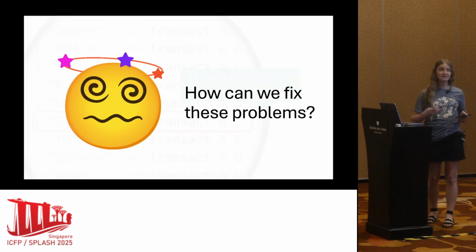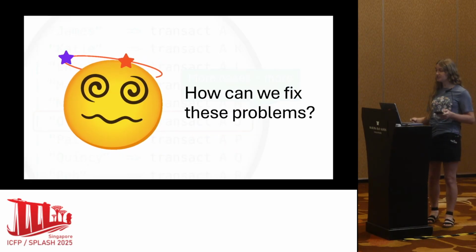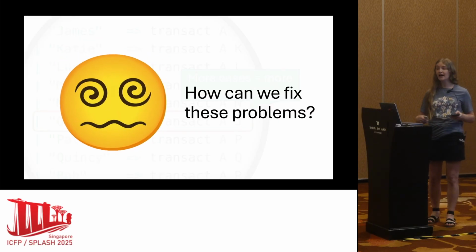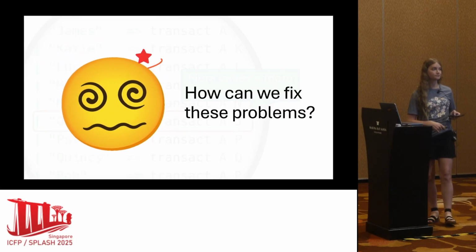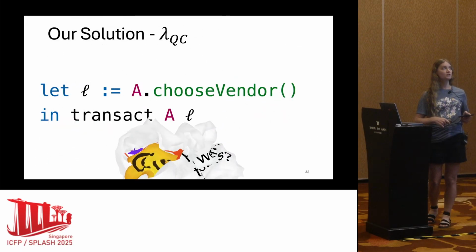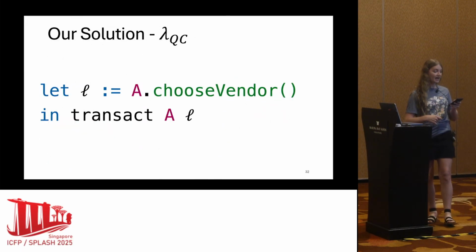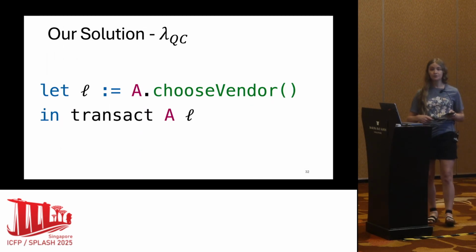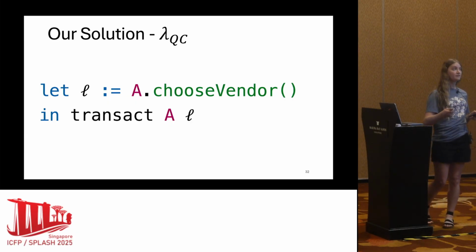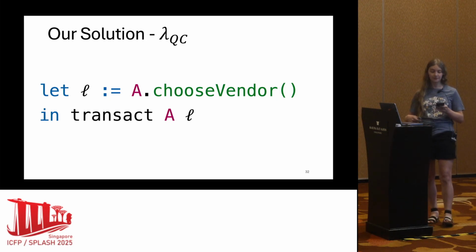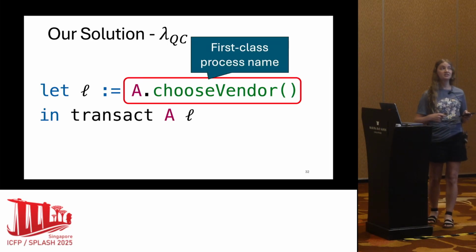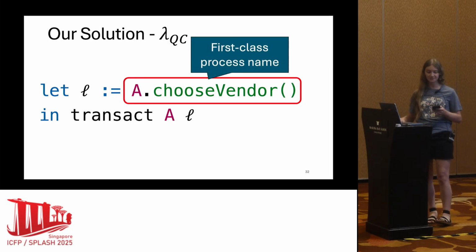So writing so many cases is very clearly unsustainable and can lead to programmer error. And this, again, makes our developers' heads spin. So how can we fix these problems? Our main observation is that if we can treat the name of the selected vendor like any other value and bind it to a variable, then our programmer can write this book vendor example in a simple and modular manner. So our solution specifically is to treat these process names as first-class values.